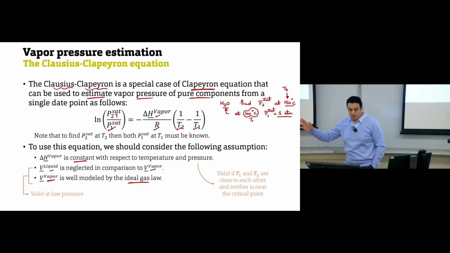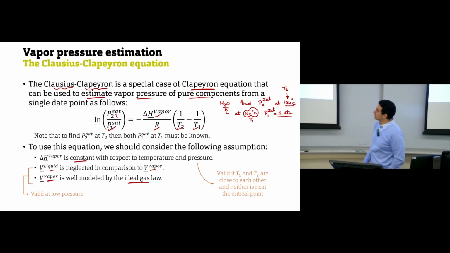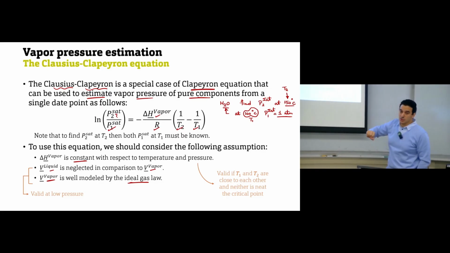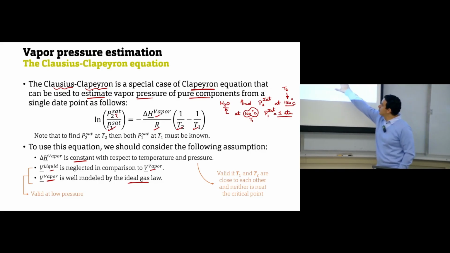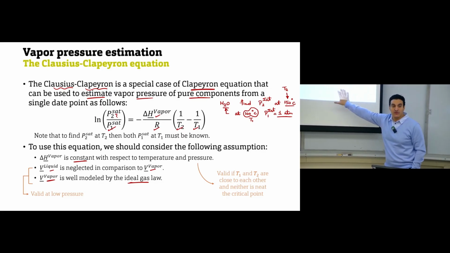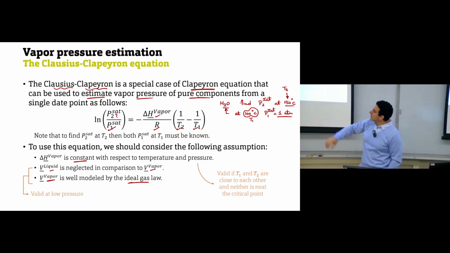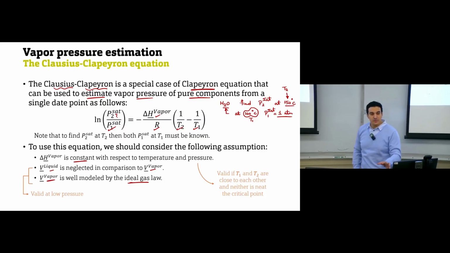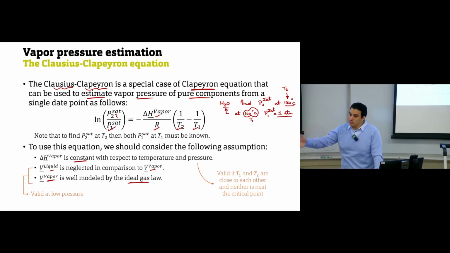So again, we have some assumptions for this equation. In order to use it, the latent heat of vaporization should be constant, and this happens if T1 and T2 are close to each other and far away from the critical temperature. The vapor pressure should also be low, because if the vapor pressure is low, then you can assume ideal gas behavior and that the molar volume of liquid is neglected compared to the molar volume of vapor. Only if you have these conditions achieved, then you can use this equation.